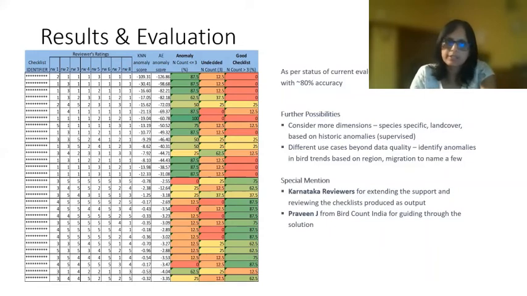So this is just the tip of the iceberg. A lot could be done, starting from including more dimensions of data such as land cover, species specific statistics, and so on. Looking beyond data quality, there are many possible use cases such as flagging anomalies in bird trends or migration patterns, and so on. So there could be many more.